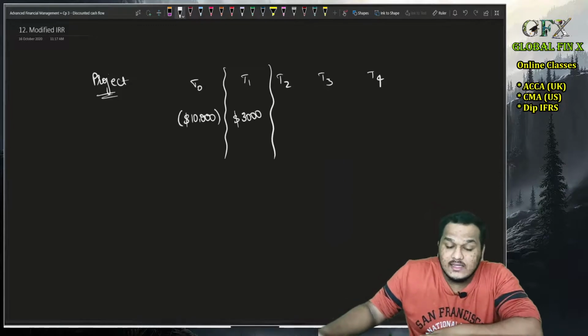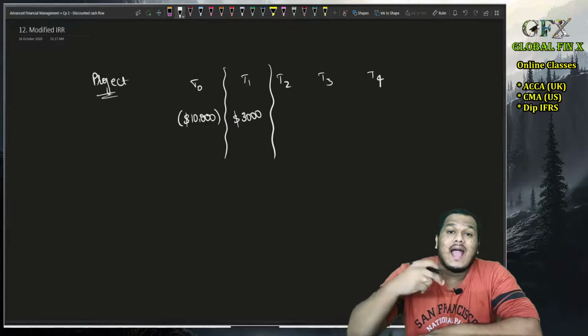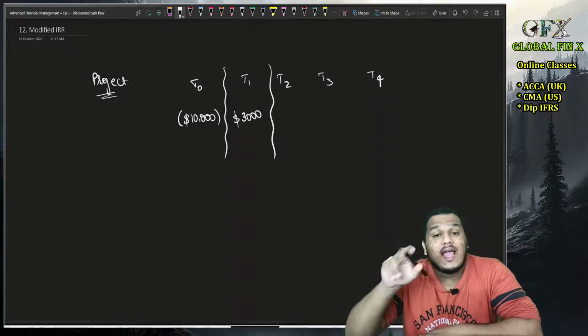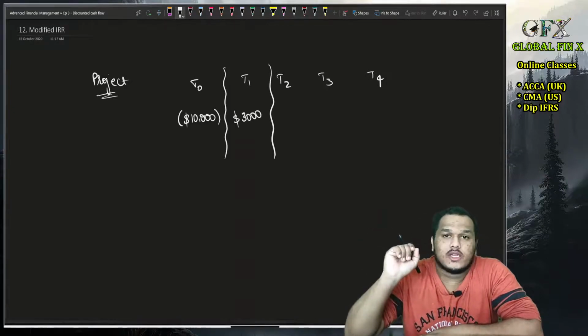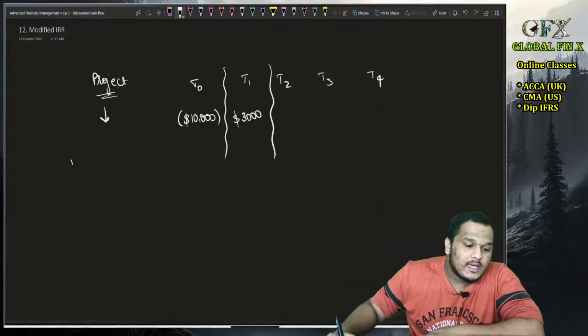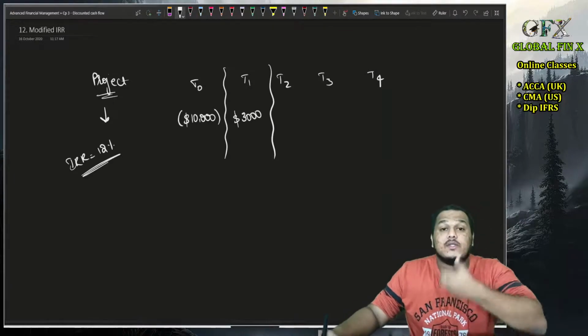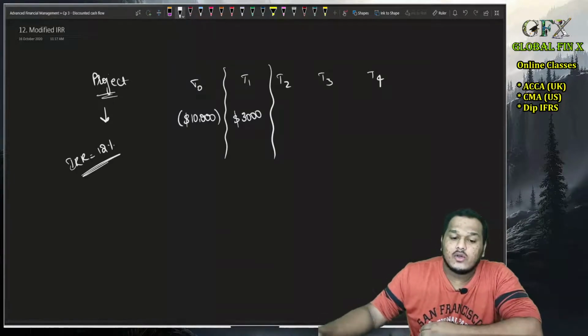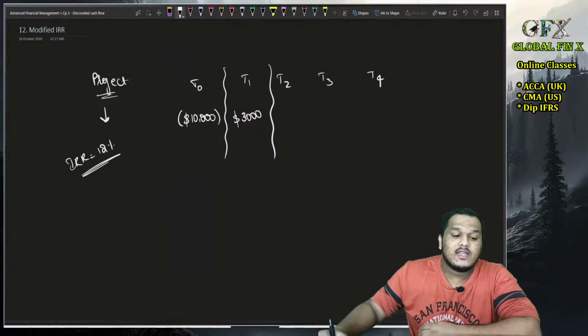we assume that this $3,000 is reinvested back into the project at the given IRR of the project. For example, after calculating the IRR, we got IRR equal to, let's say, 12%. Now I am assuming that this 3000 is reinvested at the rate of 12%.